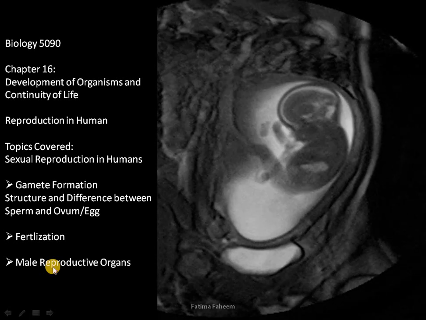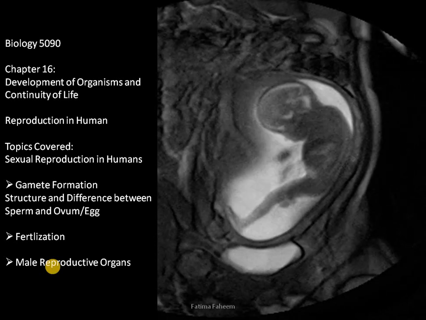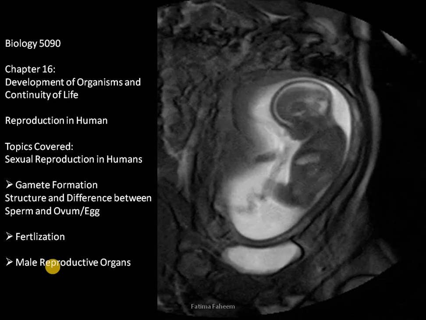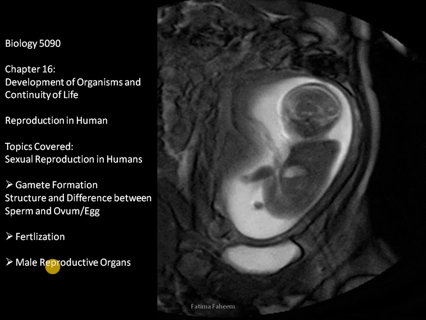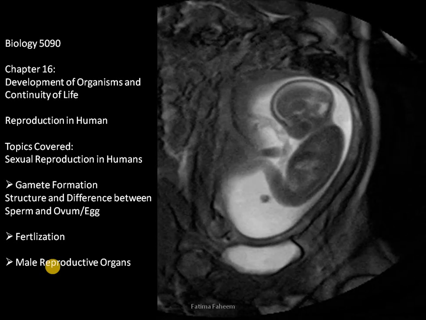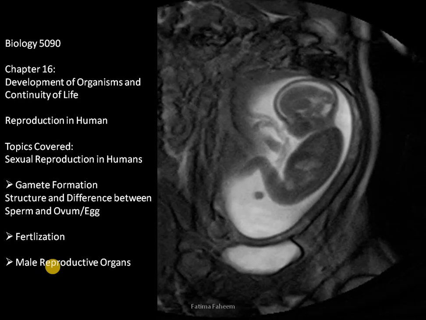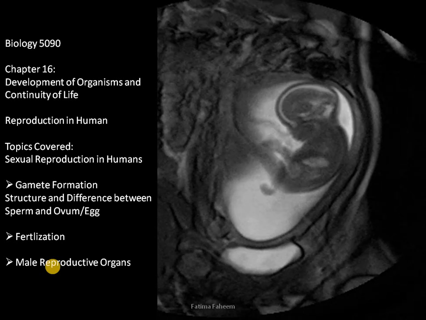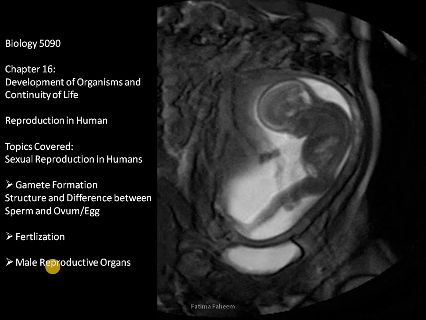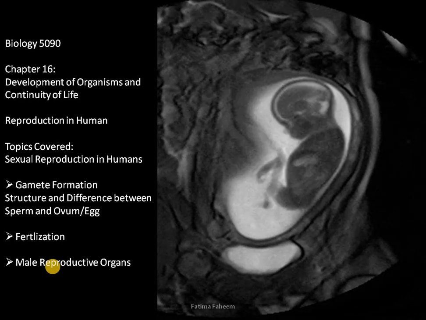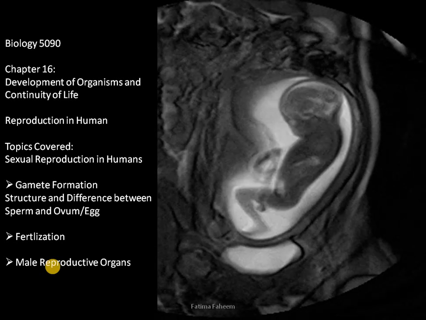Alright, this is the same chapter, chapter 16, development of organism and continuity of life. But since we are done with reproduction in plants, now we have to focus on reproduction in humans or in mammals. Particularly, we will focus on sexual reproduction in humans, which includes two processes. The first one is gamete formation, and the other one is fertilization and development.